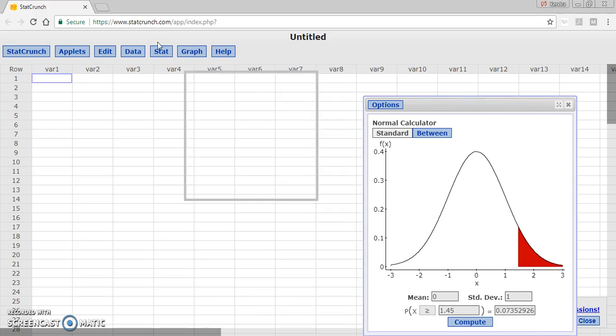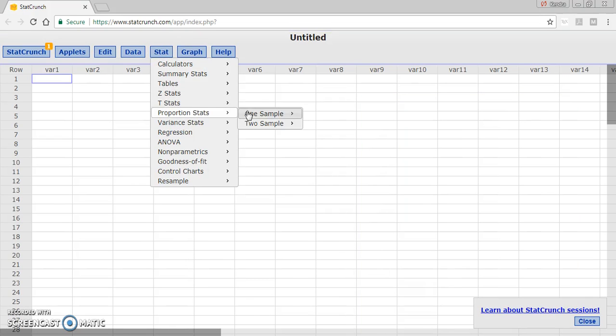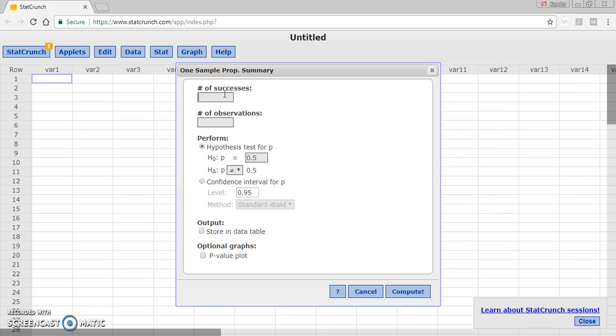And so we're going to go to Stat, Proportion Stats, One Sample, With Summary, and we're going to type in our number of successes, the number of observations, and then we want a hypothesis test, and our null hypothesis is p equal to 0.004, and our alternative is that p is not equal to 0.004, and we're going to put the p-value plot and hit compute.